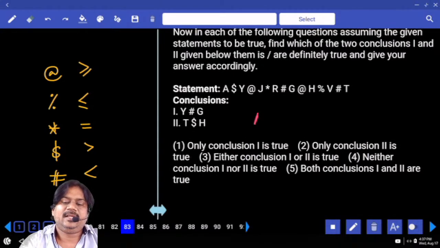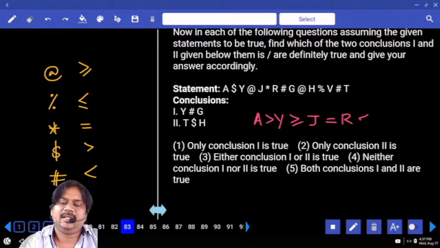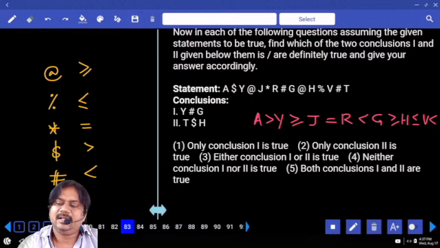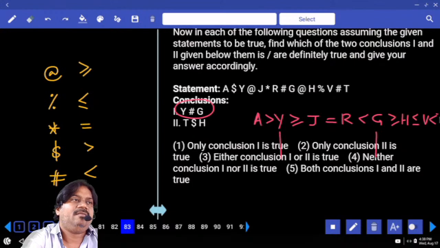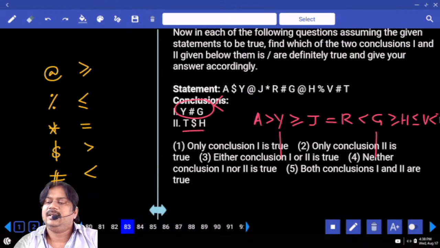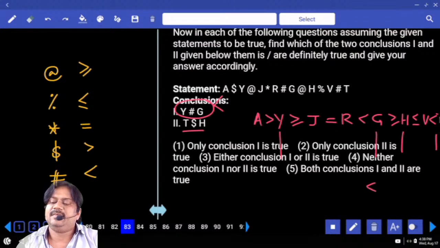Dollar Y. What is a dollar here? A greater than Y. At the rate of means greater than or equal to J, equal to R, less than G. At the rate of means greater than or equal to H. Percentage means less than or equal to V, and hash means less than T. This is the information. Y to G, Y and G, we have opposite signs in between Y and G, isn't it? We can't establish the relation. So is it true or false? False.